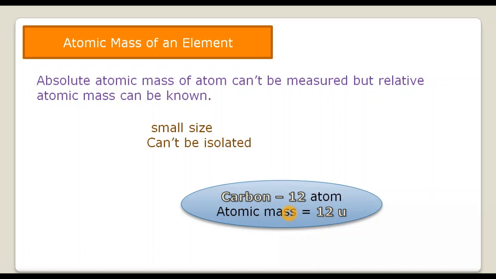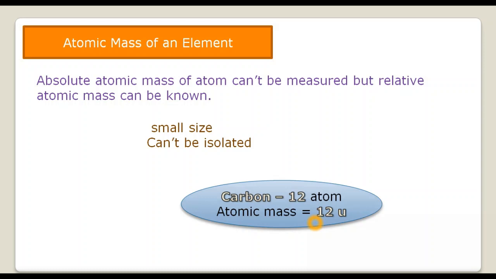That means it has 6 protons and 6 neutrons in its nucleus, so its mass number is 12. This carbon-12 atom has been assigned an atomic mass of exactly 12 atomic mass units. Nowadays, AMU is replaced by the denotation small u. It means units. Okay.